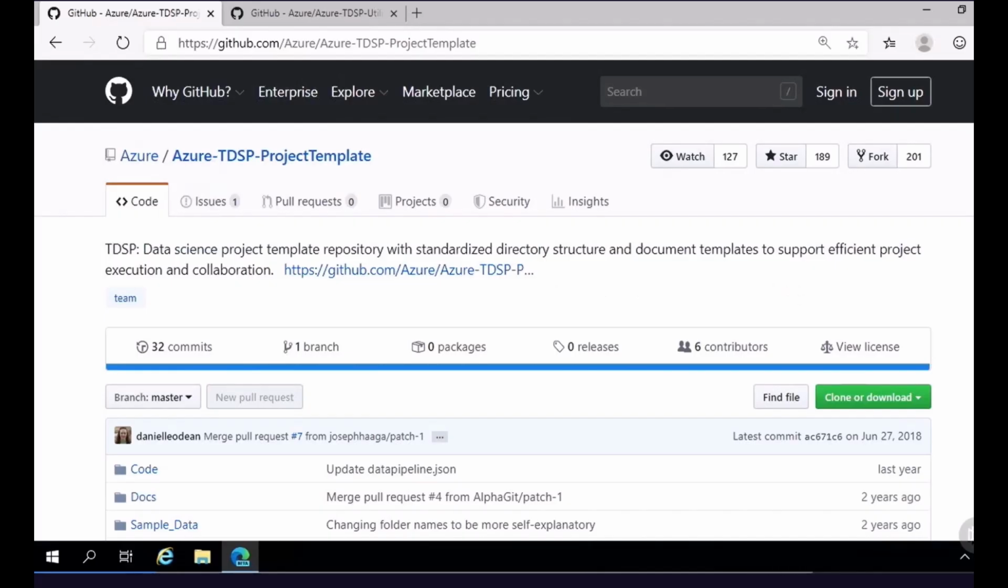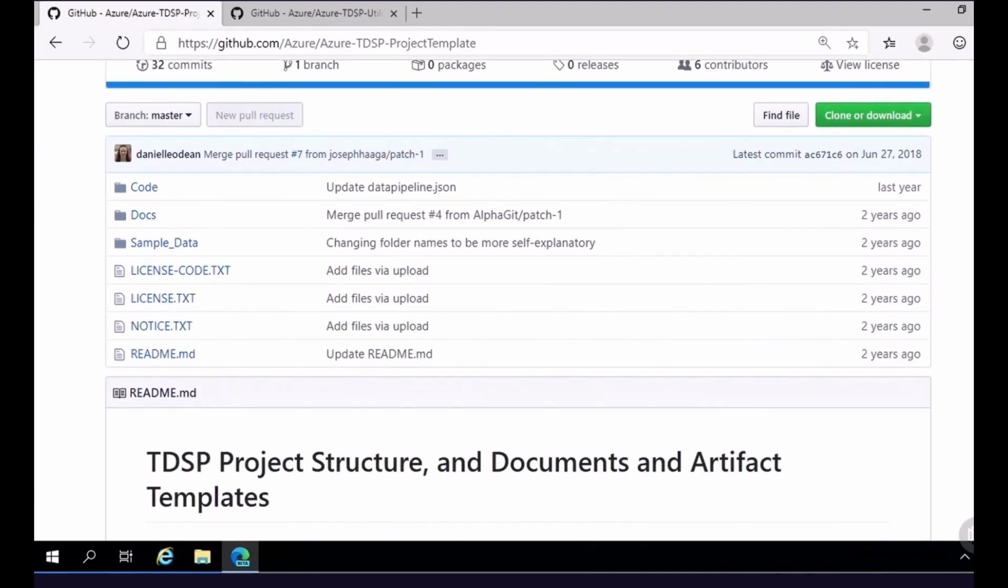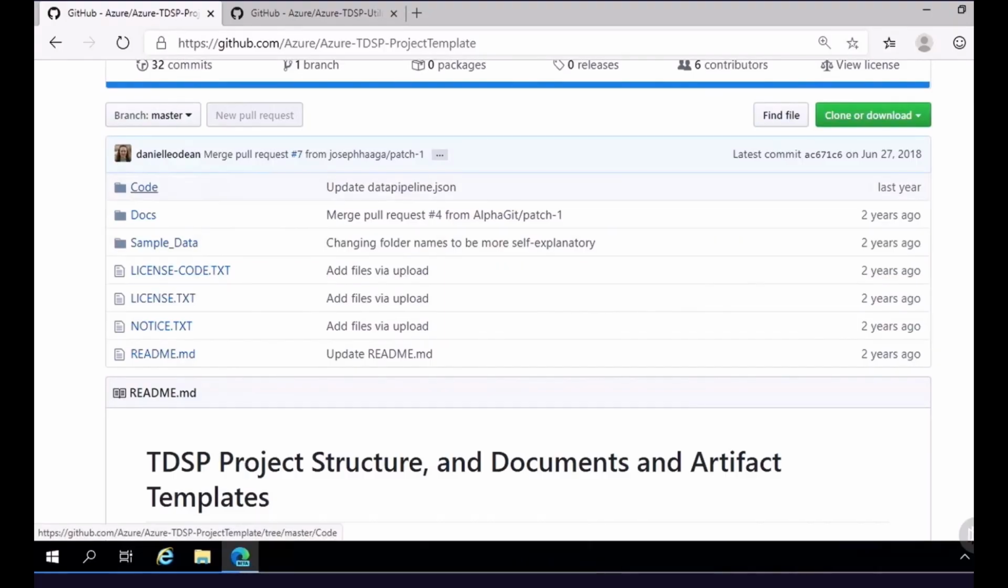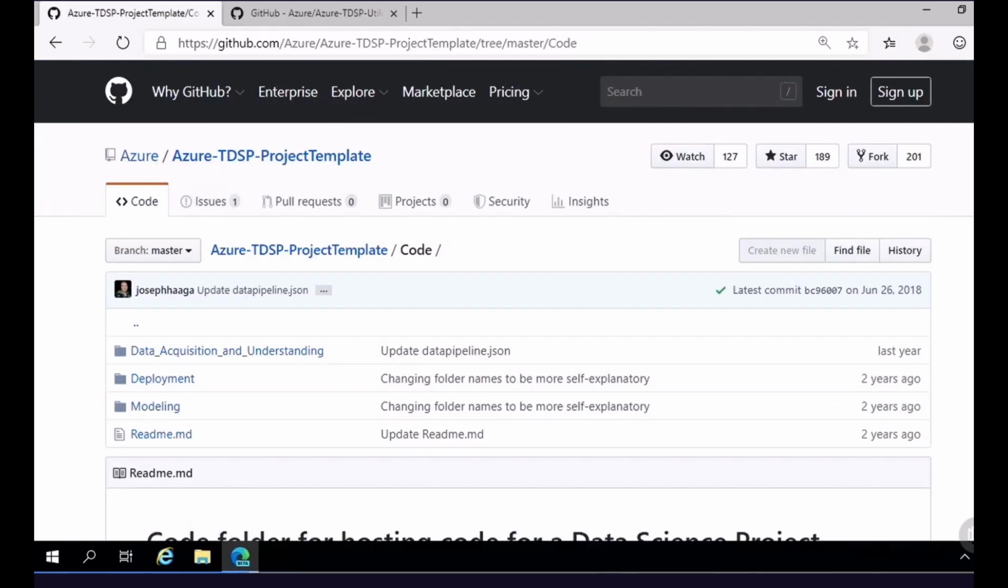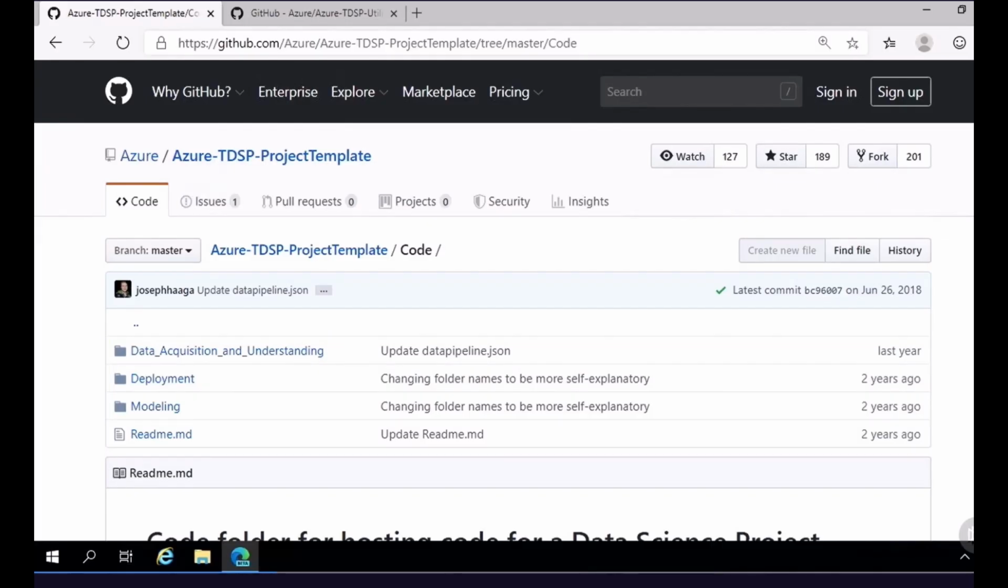So first of all, within the exercise files that are a part of this module, you will find links to both of the GitHub repositories as well as the TDSP documentation so that you can go explore these on your own. But here within the project template for TDSP, we want to call out a couple of key things. First of all, there are 3 core directories that we'll find within the project structure. The first is a code directory. And from within code, you'll notice here that we have 3 different folders corresponding to 3 out of our 5 different phases within the TDSP, including data acquisition and understanding, deployment, and modeling.